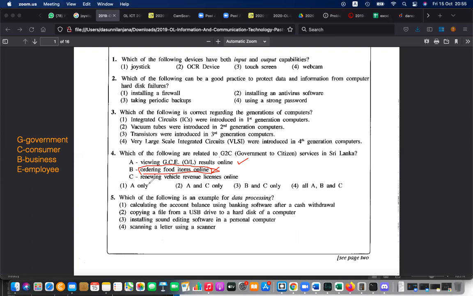Okay. Renewing vehicle license online, yes, for sure. And A and C are the answers. That is 2. That is also correct. Everyone answered that. Easy paper, right? Okay, let's go to one more easy question.